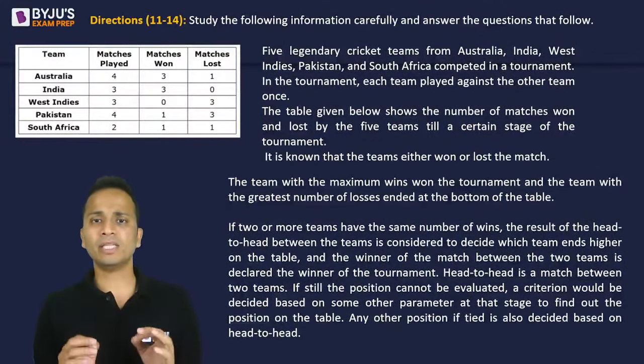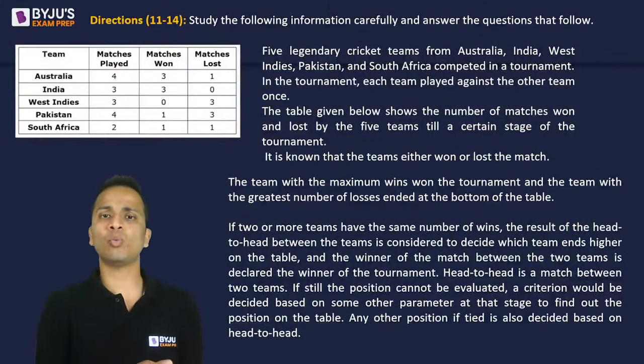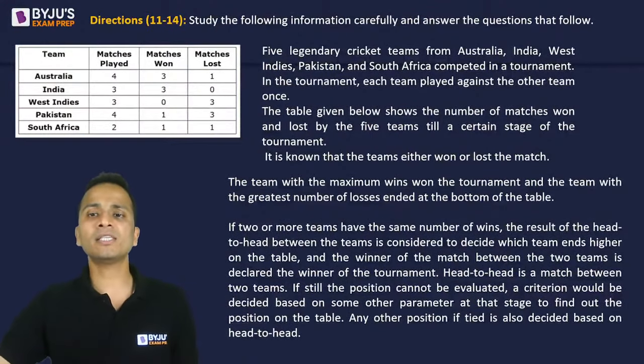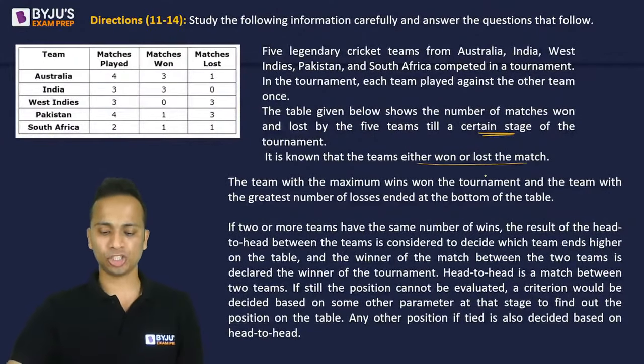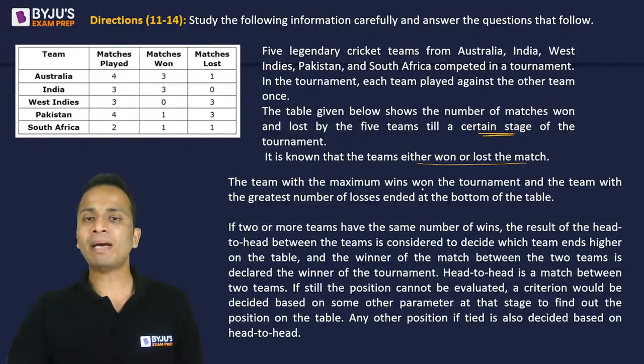Okay, so this table shows the number of matches won and lost by the 5 teams till a certain stage of the tournament. It is known that teams will either win or lose a match. All right. The team with the maximum wins won the tournament, and the team with the greatest number of losses ended at the bottom of the table. If 2 or more teams have the same number of wins, the result of the head-to-head between the teams is considered to decide which team ends higher on the table.